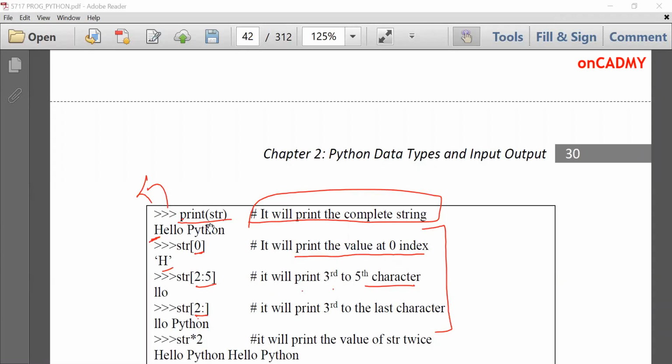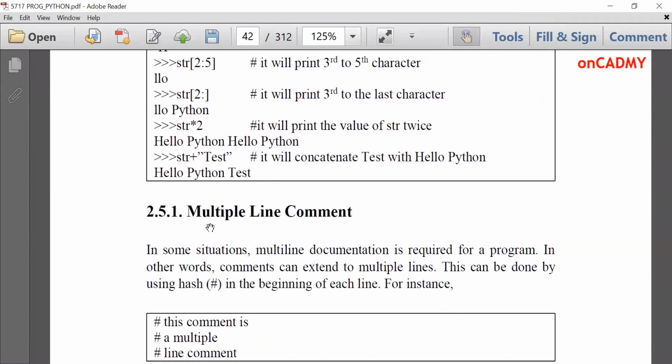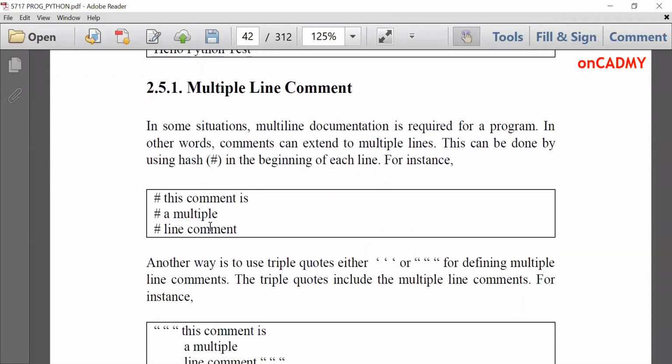You can give comments by using hash. Similarly, multi-line comment can be given by writing like this. This comment is a multi-line comment, hash, hash, hash. So this will not come under interpreter checking, and it will not execute. This is just to give you the information.